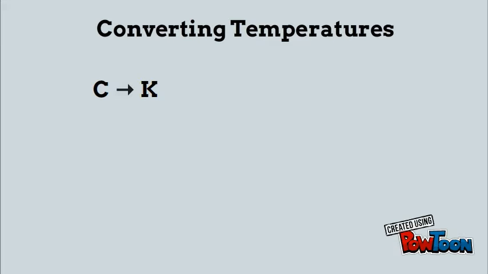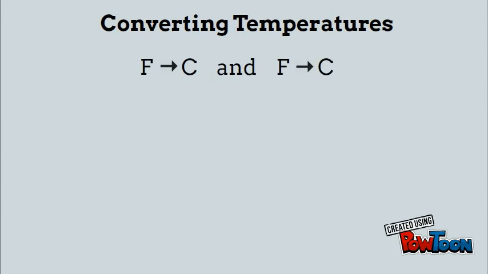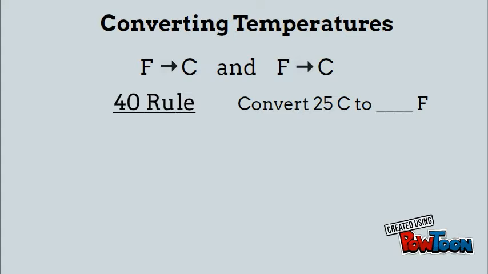Converting temperatures, when we're going from Celsius to Kelvin, we're going to add 273 to our Celsius number. And when we're going from Kelvin to Celsius, we're going to subtract 273 from our Kelvin number. Converting Fahrenheit to Celsius and Celsius to Fahrenheit is a little bit different. We're going to use the 40 rule.